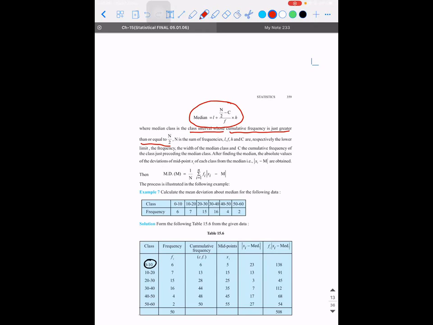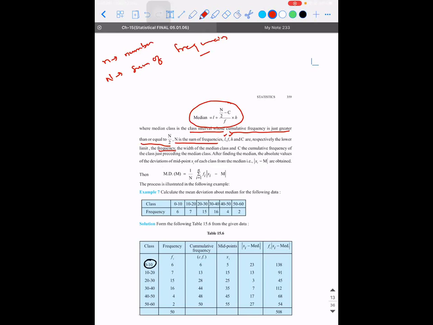Okay. And what does capital N represent? Capital N represents the sum of frequencies. I've already told you, in this chapter small n represents the number and capital N represents the sum of frequencies. L stands for what? It is the lower limit of the median class. F stands for the frequency corresponding to the median class.